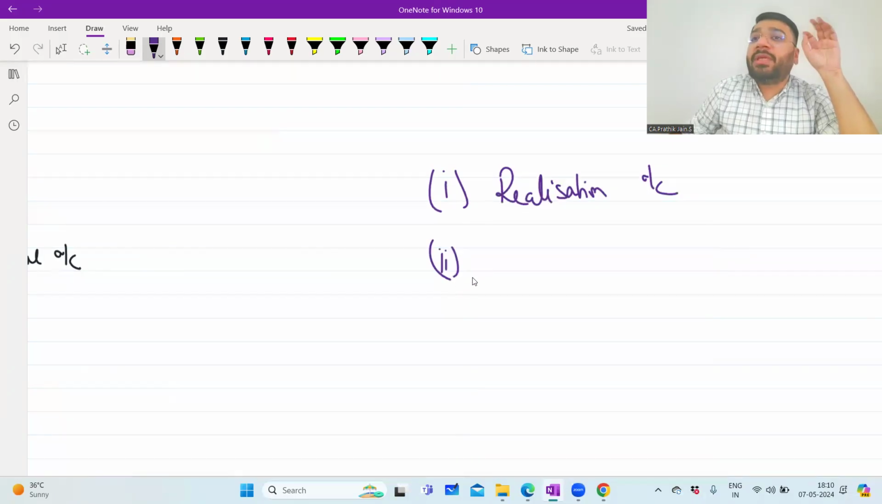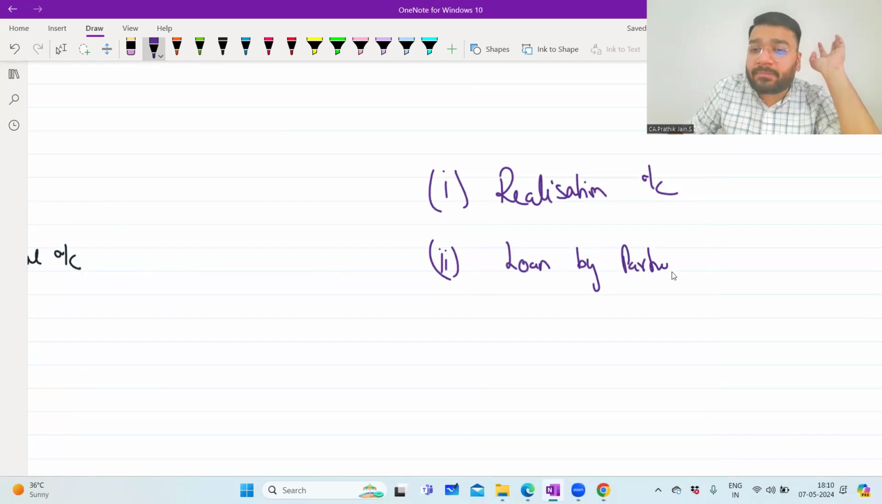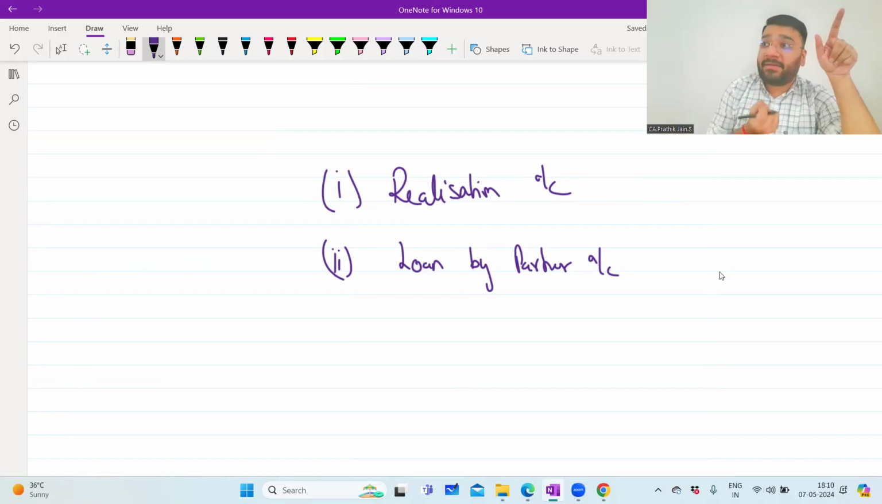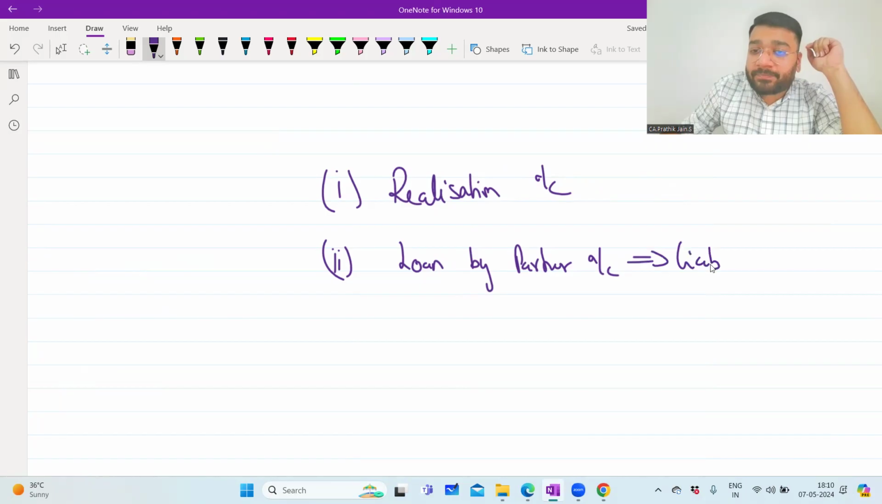The second ledger which will be kept intact as it is is the loan by partner account. Loan by partner is an asset or a liability from the firm's point of view? It's a liability. Loan given by partner: who has taken it? The firm has taken it, so the firm has to repay in future. So this is a liability account, and you will retain the liability as it is.